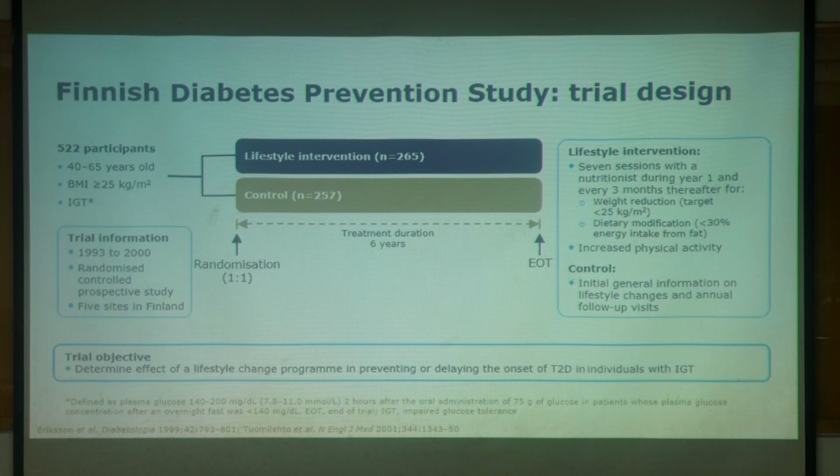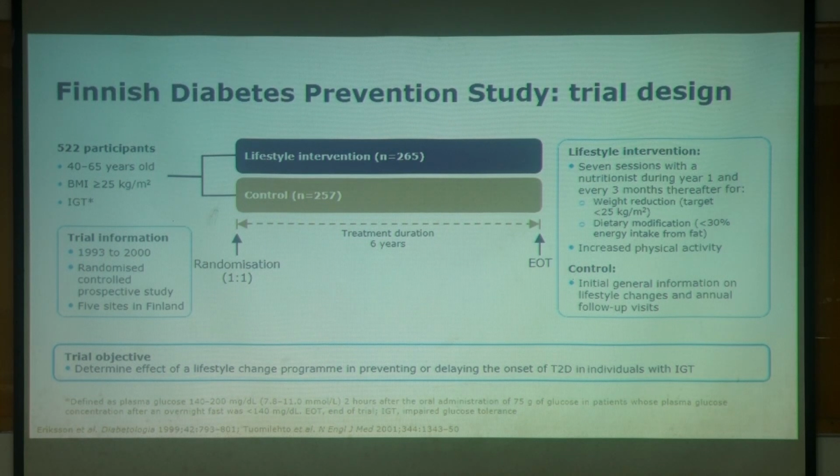So, as time is short, I will not go into the details of these studies. I will talk about the objective of the study. The objective was to determine the effect of a lifestyle change program in preventing or delaying the onset of type 2 diabetes in individuals with IGT. And here, lifestyle intervention was the main thing. 7 sessions with a nutritionist during 1 year were given, and every 3 months thereafter. The weight reduction target was to reduce below 2.5 kgs, dietary modification wherein less than 30% energy intake from fat, and increased physical activity was advised. And the control group was given initial general information on the lifestyle changes and annual follow-up was done.